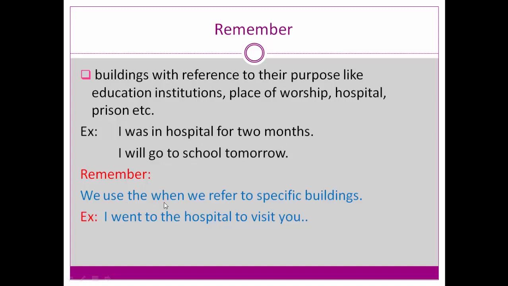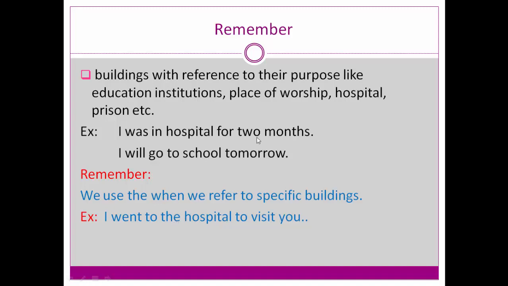We use the when we refer to specific buildings. I went to the hospital to visit you. See, here I have used the, but in the earlier sentence we did not use it. I went to visit my friend in the hospital, so my purpose is not the hospital itself; meeting my friend is the purpose, so the hospital is mentioned by using the.